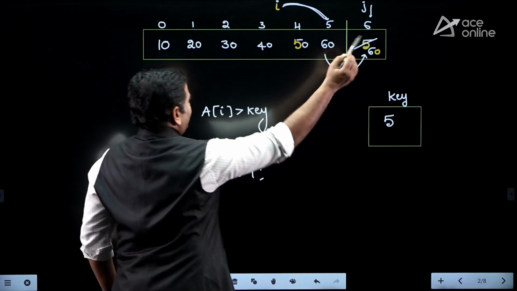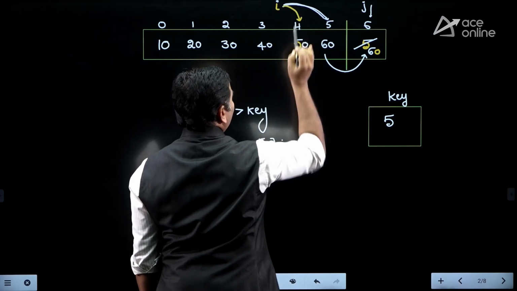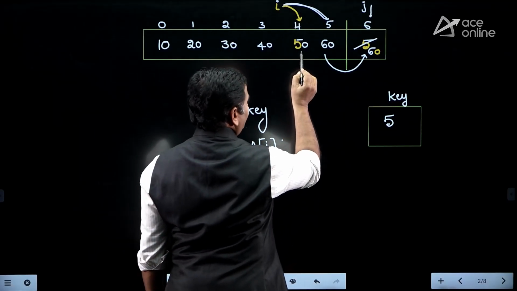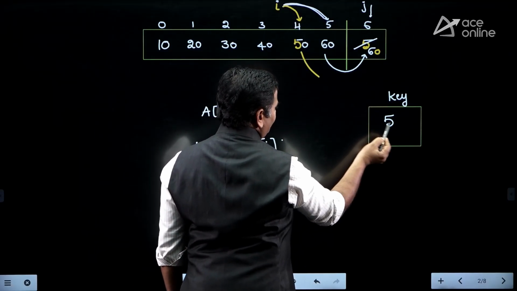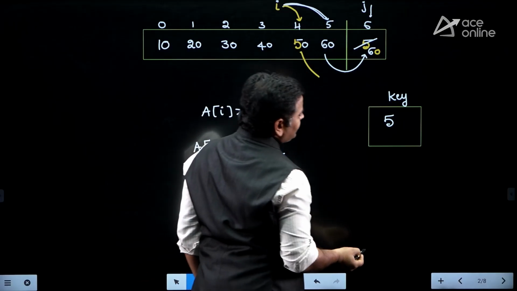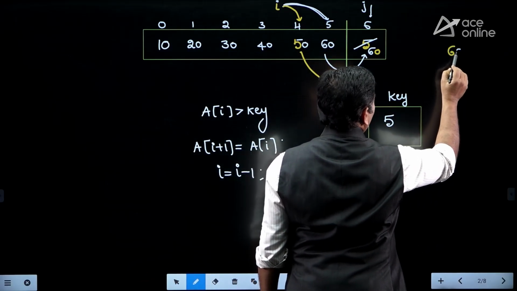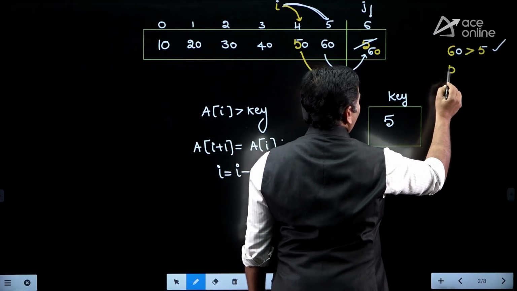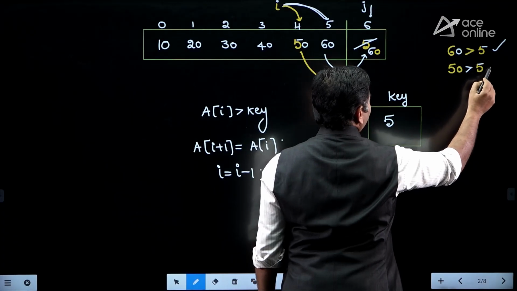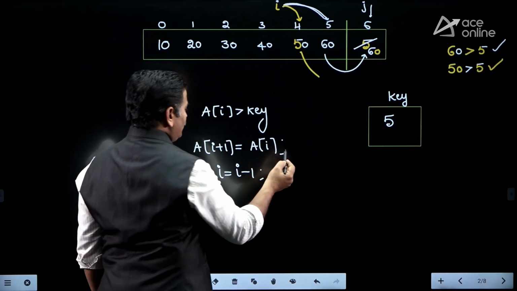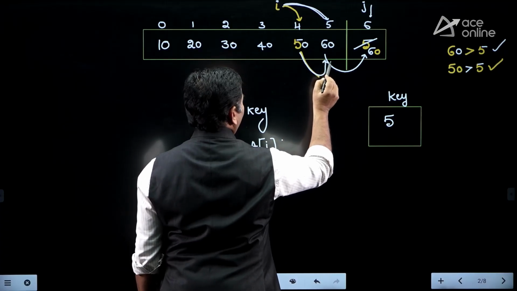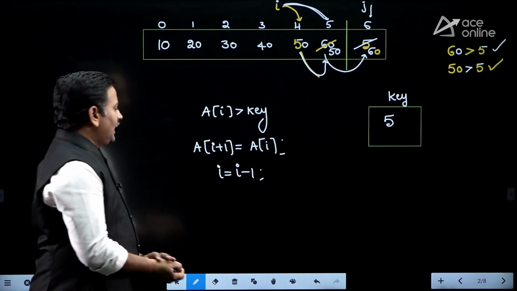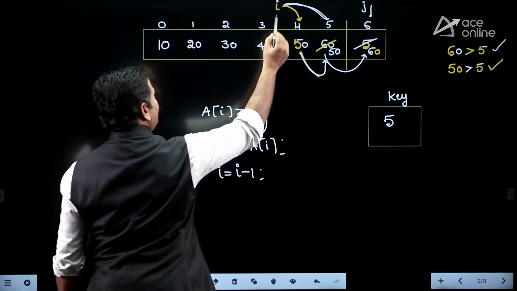Right, friends. Now i is pointing to which location? The 4th location. Again comparison: a[i] greater than key. So 50 greater than 5, yes. I am taking comparisons like this. First comparison, 60 and 5: 60 greater than 5, true. Second comparison, 50 greater than key, yes, it is also true. Whenever it is true, you need to move that element to the next location. This is occupied by 50, so a[i] is copied into a[i+1]. After that, decrement i by 1.